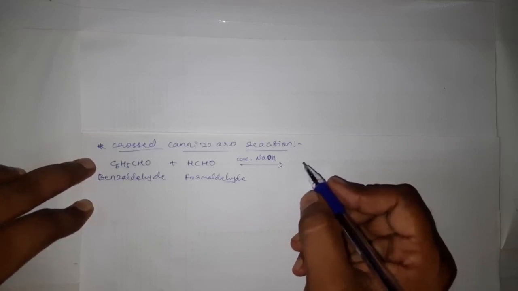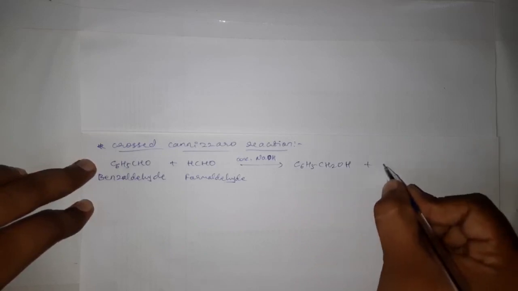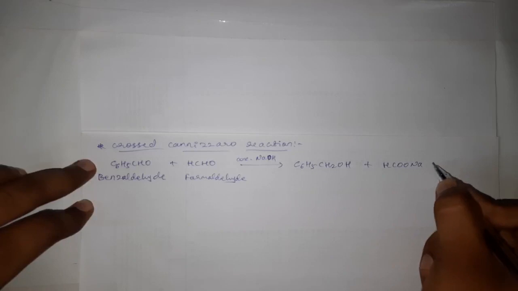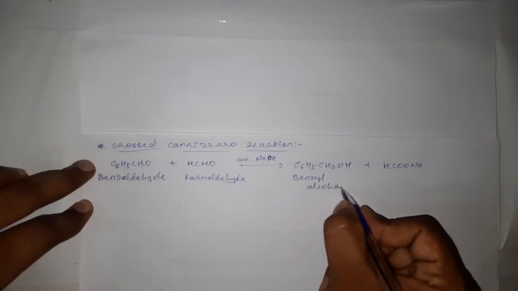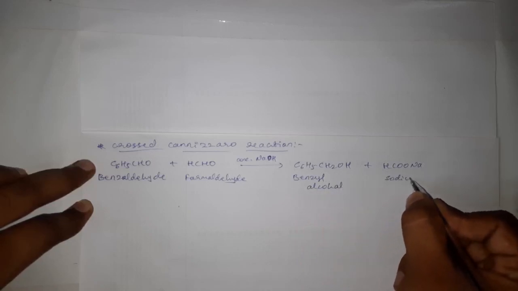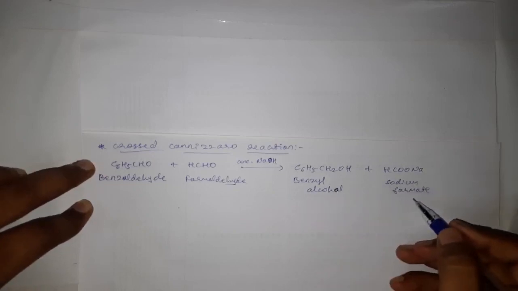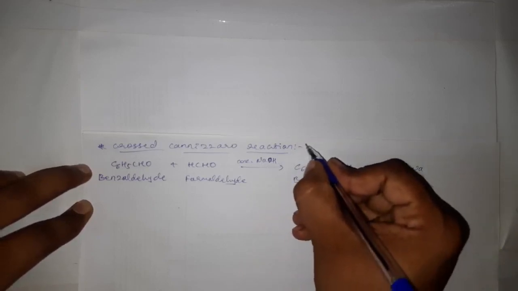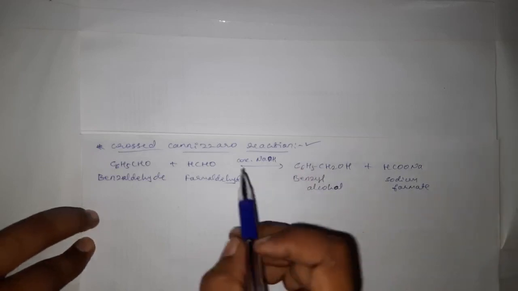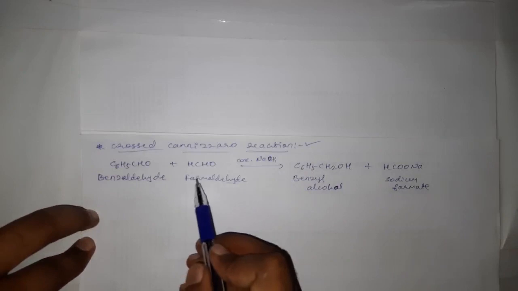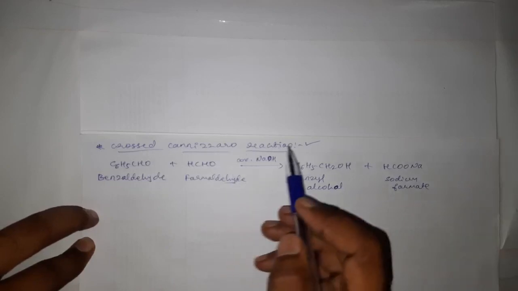one of the aldehydes will form alcohol and the other will form the sodium salt of the corresponding carboxylic acid. This is benzyl alcohol and this is sodium formate. This is called a crossed Cannizzaro reaction. When we use two molecules of the same aldehyde, we observe the Cannizzaro reaction. But when we perform the reaction between two different aldehydes, we get a crossed Cannizzaro reaction.